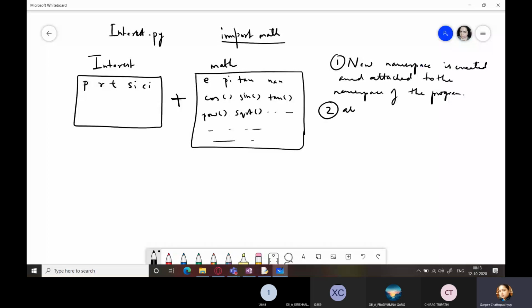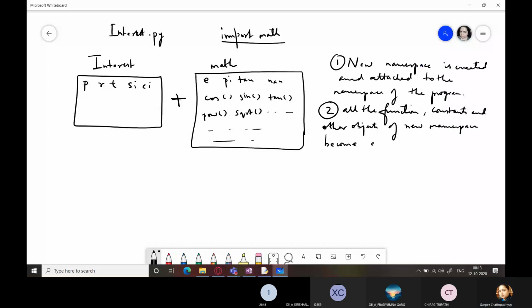So what happens? All the functions, constants, and other objects of the new namespace become available to the program. So all the things which you see within math, they become available to interest, right?